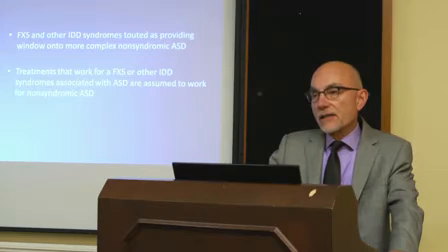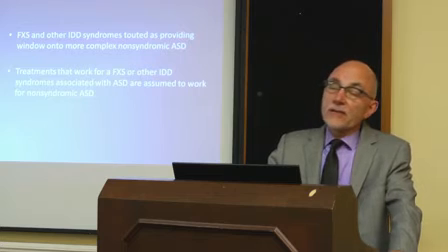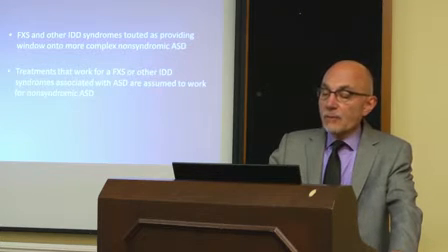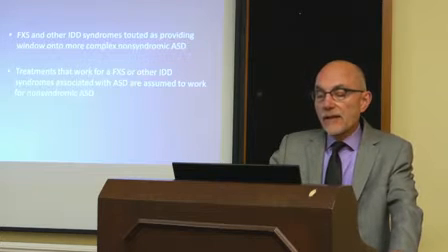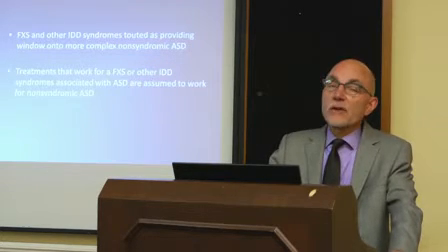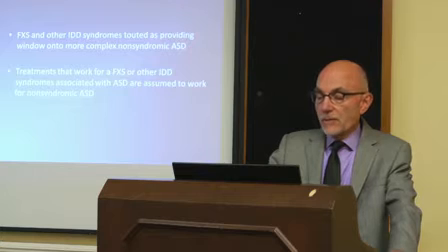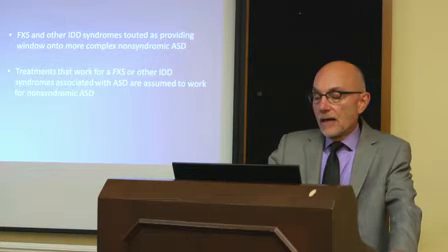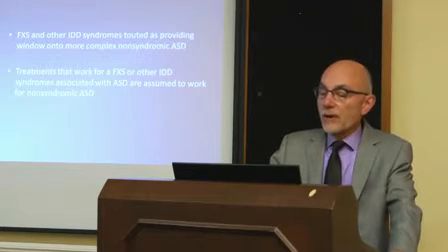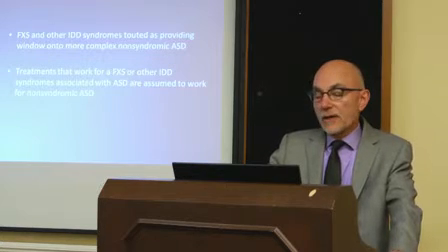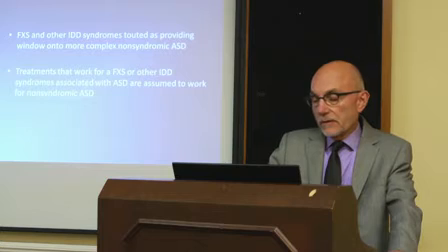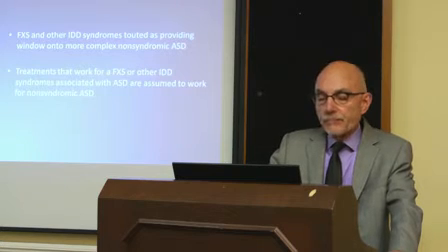In the case of Fragile X syndrome, we know the gene that causes Fragile X syndrome. We know a lot of its protein products, and so therefore, since it's simpler in some sense etiologically, then we can study Fragile X syndrome and learn about the causes of autism in non-syndromic cases. Another claim is that treatments that work for Fragile X syndrome or other IDD syndromes will also work for autism because of this shared symptom overlap.